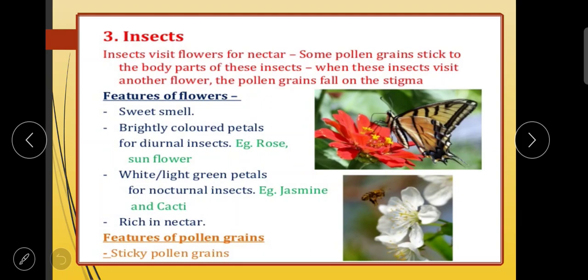And in these cases, what are the features of pollen grains? The pollen grains are sticky. That is why they stick to those insects and are transferred from one place to another.